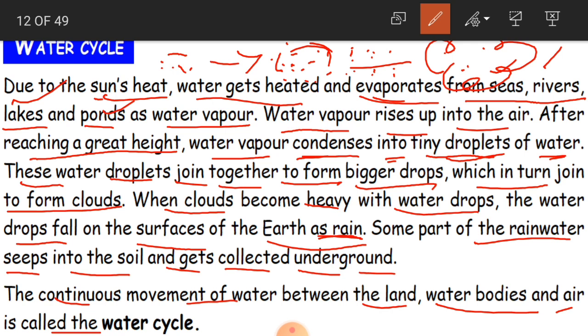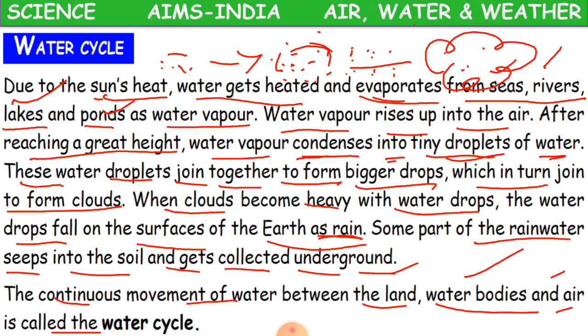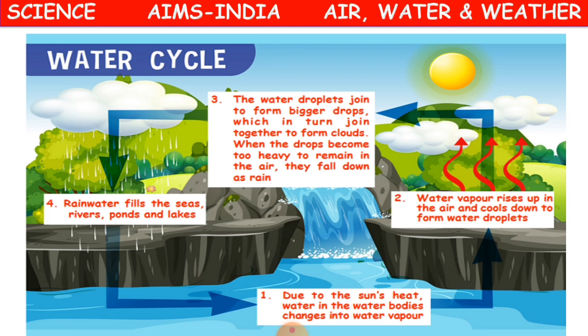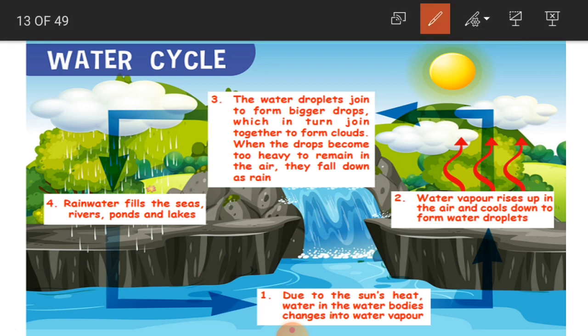The continuous movement of water between what? Land, water bodies and air. It is called the water cycle. Clear, children? Understood? Yes, now see here in the picture, so you will be having a clear picture here. Water cycle. See the arrow marks? Here, first thing is, due to the sun's heat, water in the water bodies changes into water vapor. The water in the sea, river, lake, pond, all are getting heated and changing into water vapor.